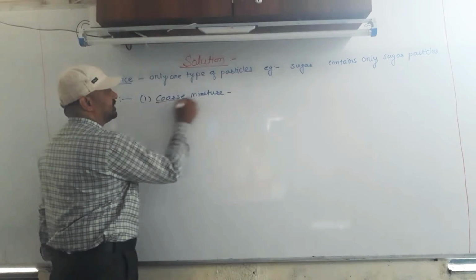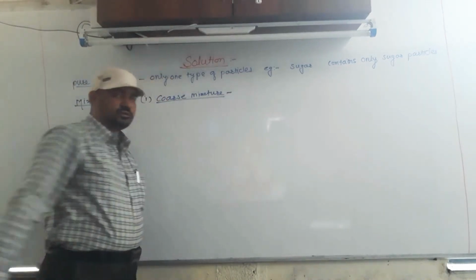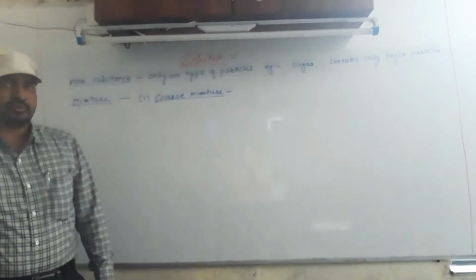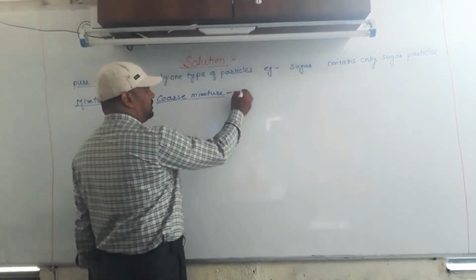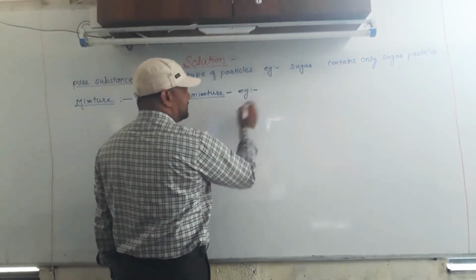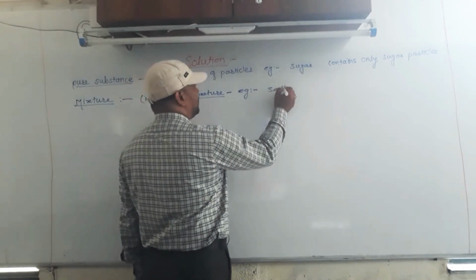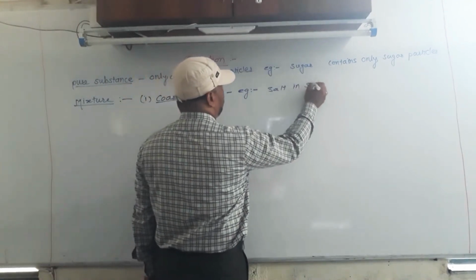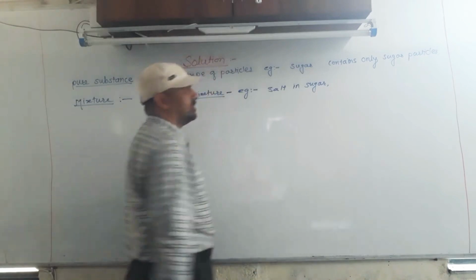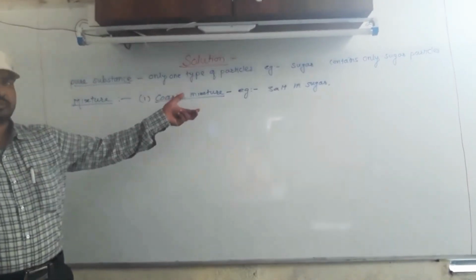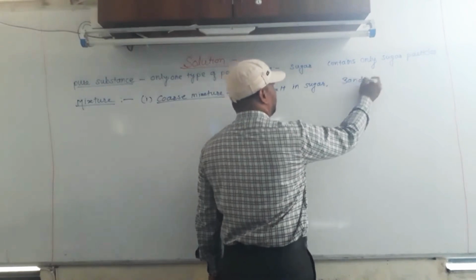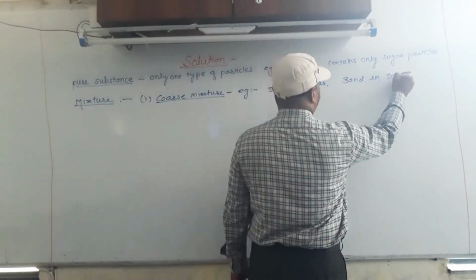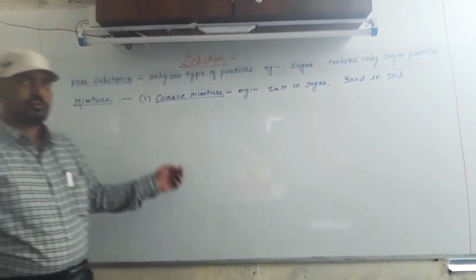In a porous mixture, we mix two pure substances in any proportion and they are not completely mixed into each other. Examples are salt in sugar, or sand in soil.